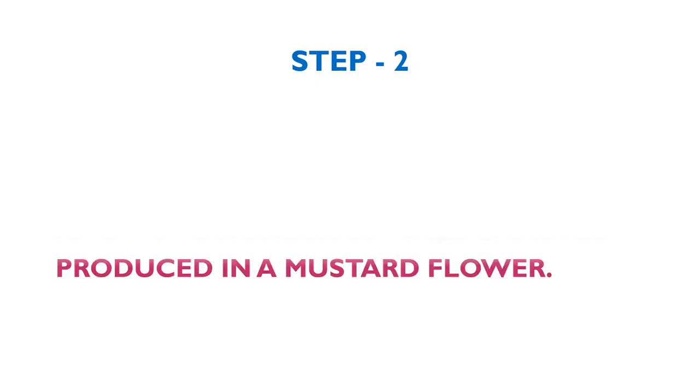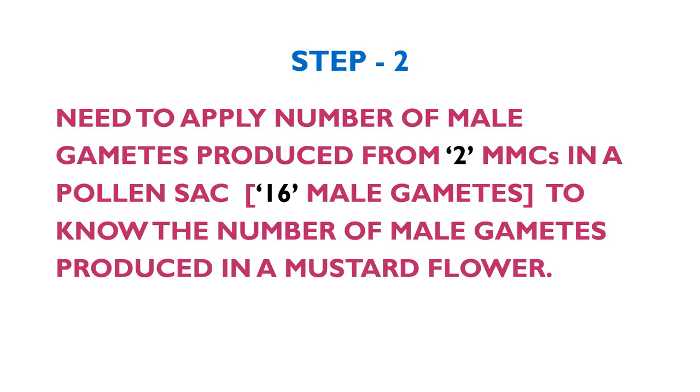Till now, we found the number of male gametes from 2 microspore mother cells of a pollen sac. That is, 16 male gametes are produced. Now, in step 2, we need to apply the number of male gametes produced from 2 microspore mother cells in a pollen sac to know the number of male gametes produced in a mustard flower.